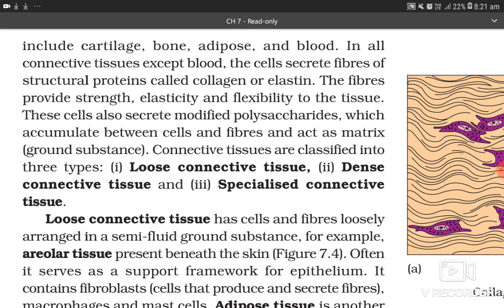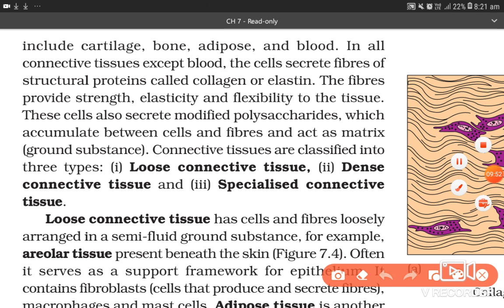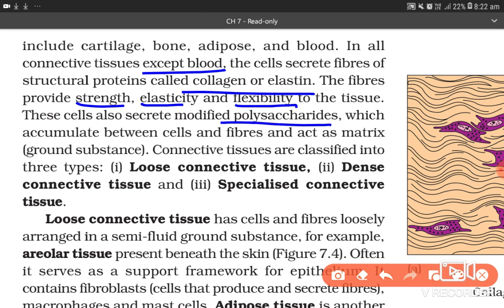In all connective tissues except blood, the cells secrete fibers of structural protein called collagen or elastin. The fibers provide strength, elasticity, and flexibility to the tissue. These cells also secrete modified polysaccharides which accumulate between cells and fibers and act as matrix, the ground substance.